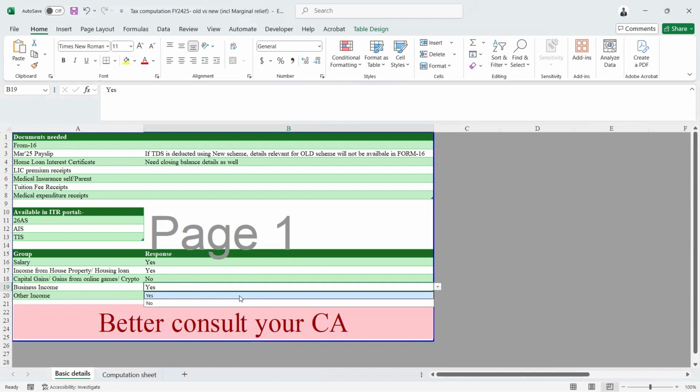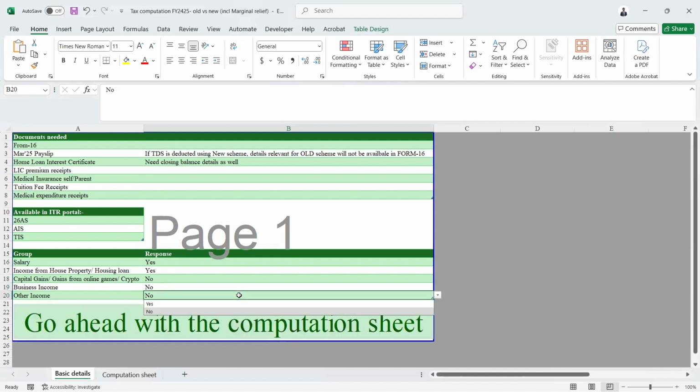And even other income, like interest income or dividend income, some other incomes which you have, you can choose these fields. So if you have any of these three, salary, income from house property or other income, you can go ahead with this computation sheet. If you have capital gains or business income, don't consider this sheet and go ahead with a chartered accountant.